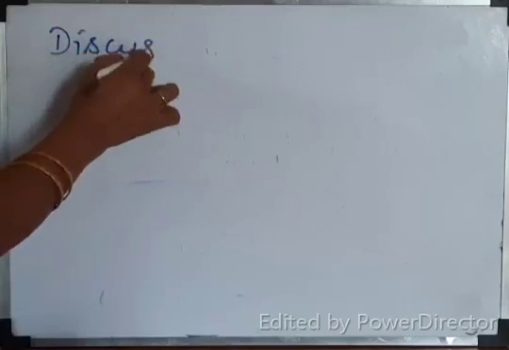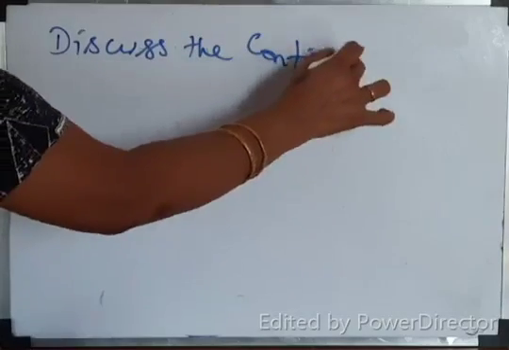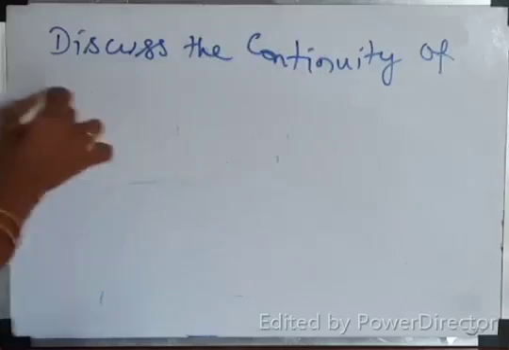Now the first question I'll explain word by word. Question, write down. Discuss the continuity of the given function.